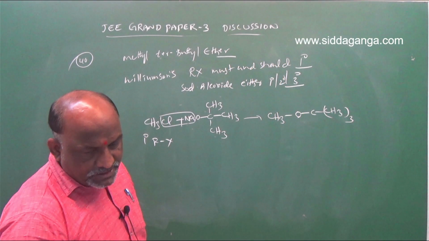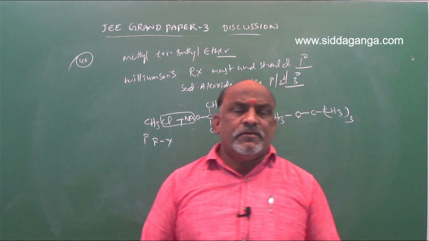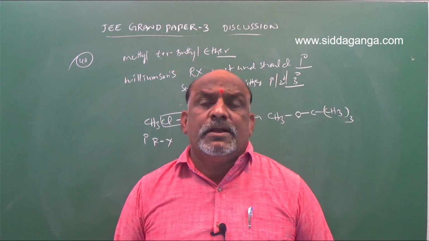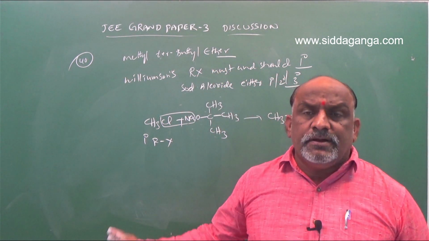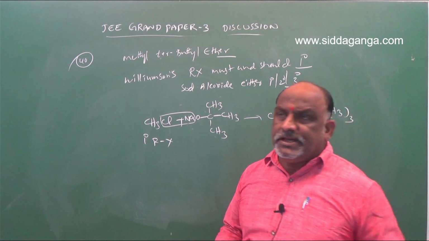What are the conditions we require for Williamson synthesis? For Williamson synthesis, compulsorily the alkyl halide must and should be primary only. Then the sodium alkoxide can be primary, secondary, or tertiary. Any one of these you can select.